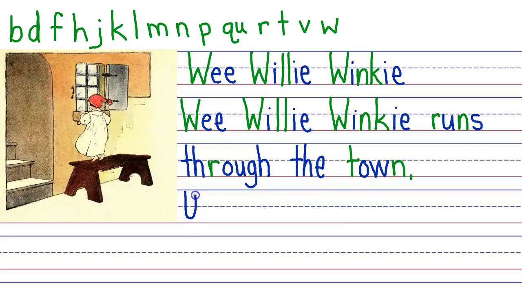Here we go. Capital U to begin this line. A P that says P. Upstairs, we've got the S that says S. T. We know the T that says T. We've got an R-controlled vowel sound here.